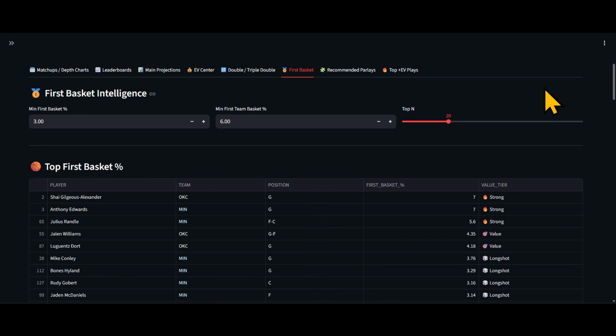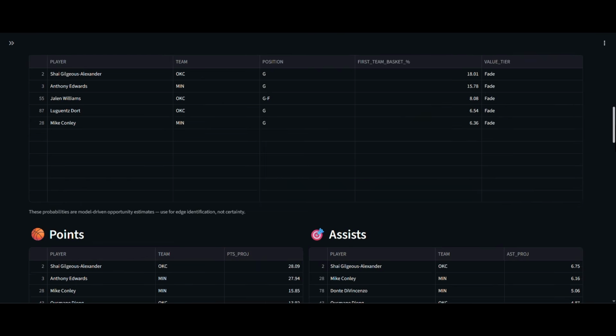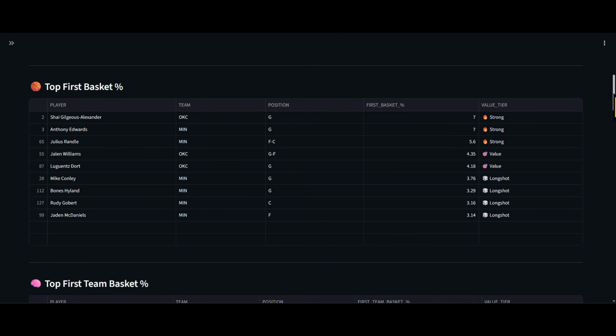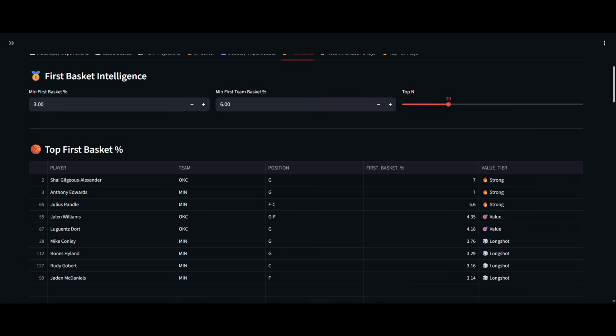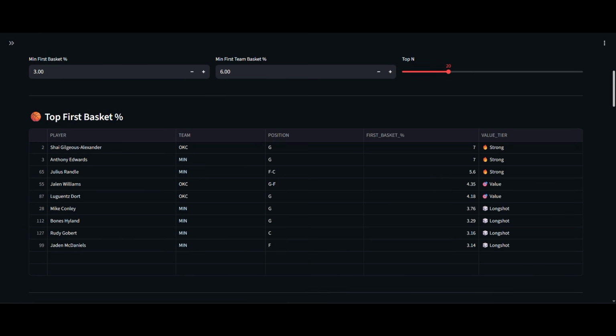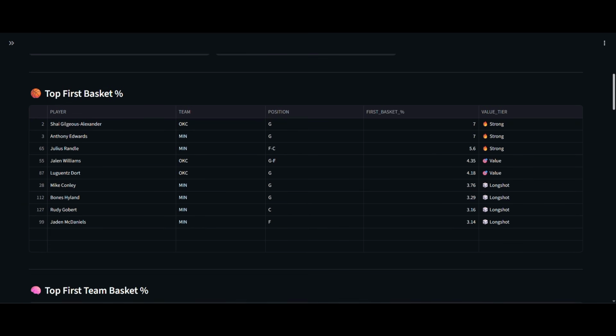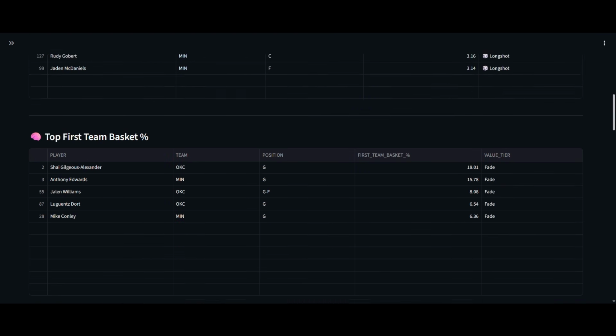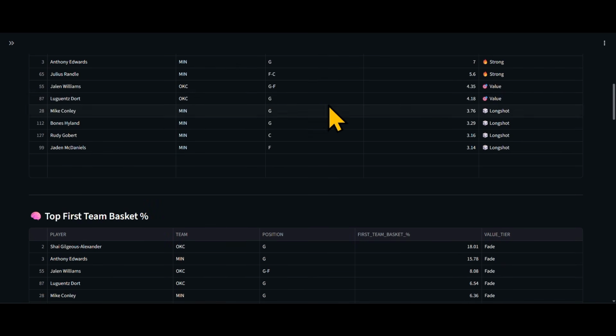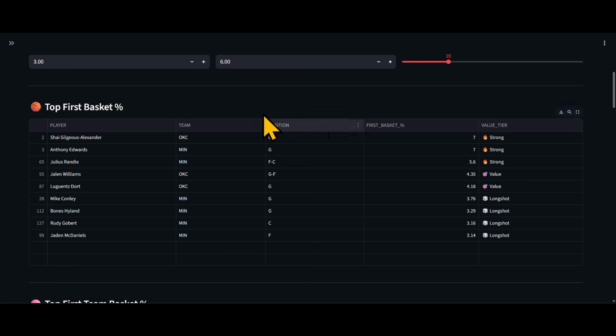We also give you first baskets. All right, now imagine if you had all the teams. Remember, we're just going over one slate, but you will have the entire slate for today when you access the model. Here is your first basket, and here's your first team basket. So here it projects your first team basket. Here it projects your first team basket. At the top, it reflects the first team overall basket.